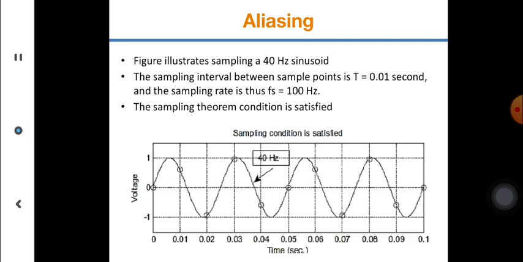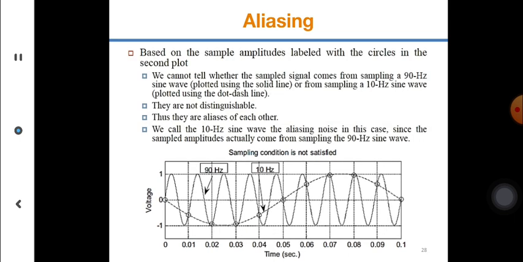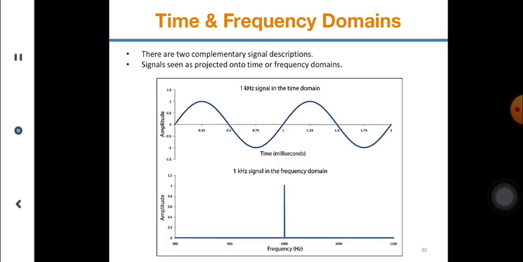You can understand that very easily from this picture. These are samples, but if you take fewer samples, it looks like a low frequency signal, you see. So a high frequency signal gets converted into 10 hertz because of fewer samples, and aliasing happens. So the sampling effect in the time domain happens like this.